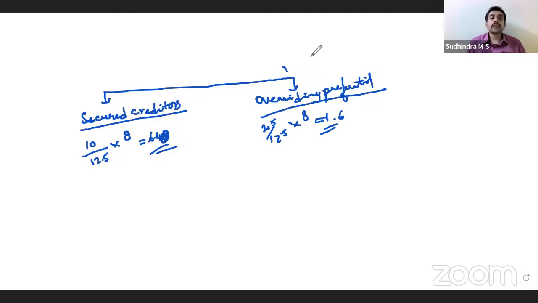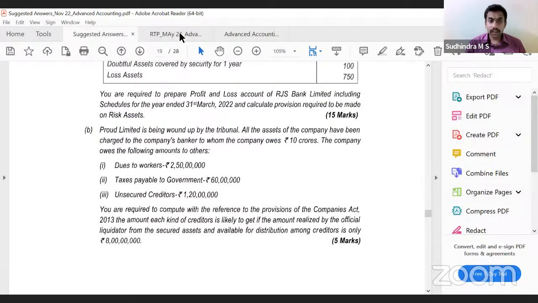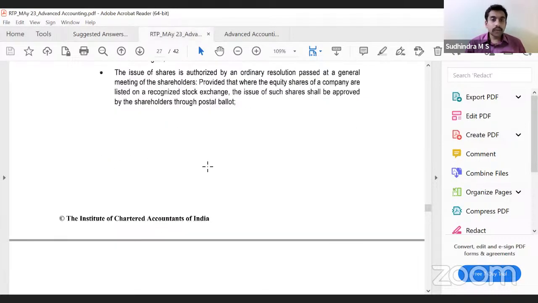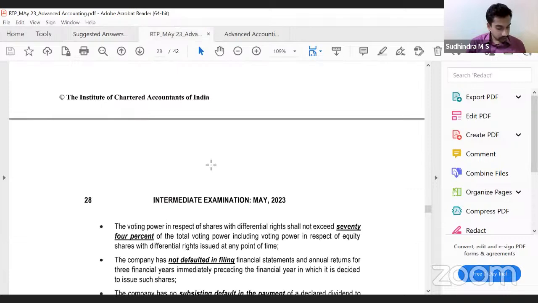Yes. This was asked in November 22 for 5 marks. Easily we could have scored 5 marks here. May 23 RTP. We'll look into the question.